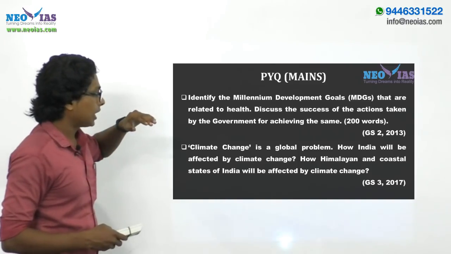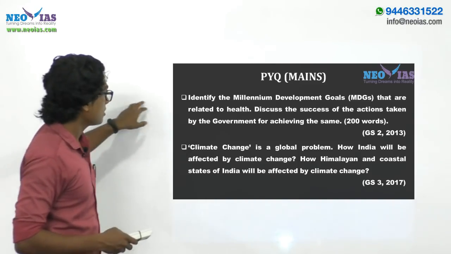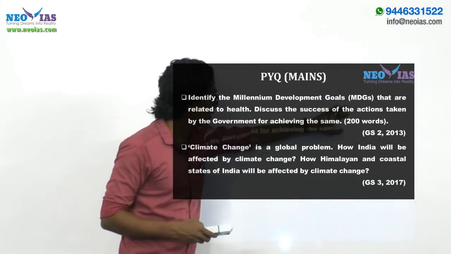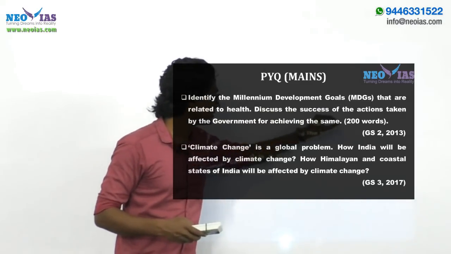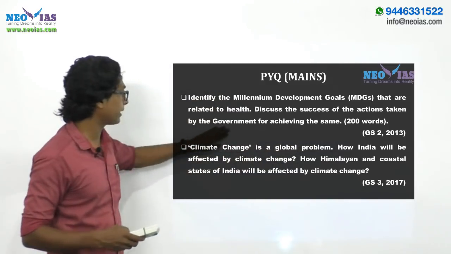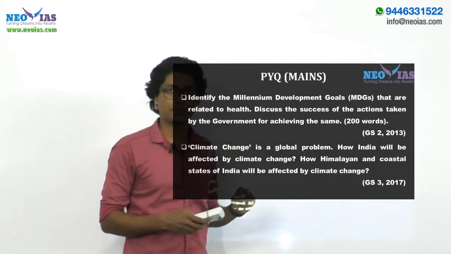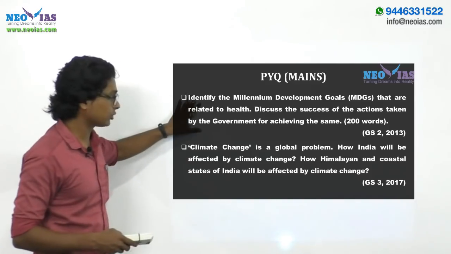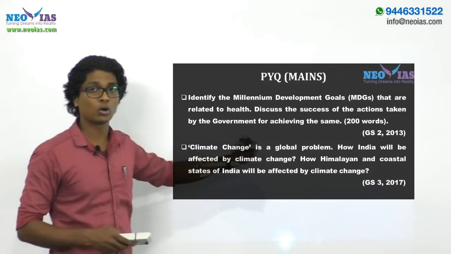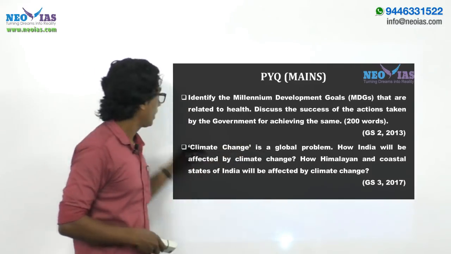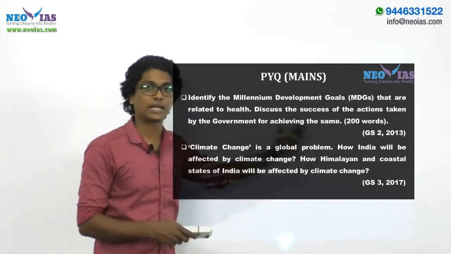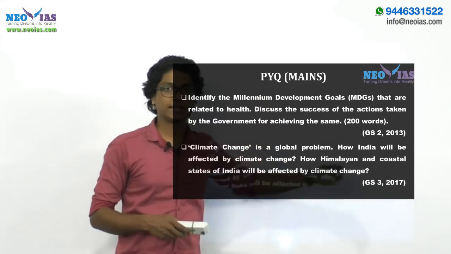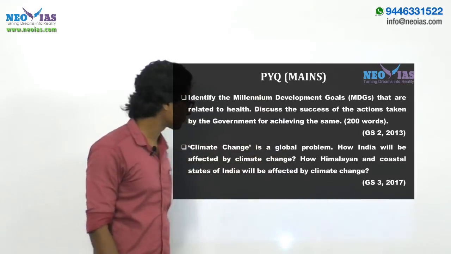Now another question from GS2, the year 2013. Identify the Millennium Developmental Goals that are related to health. Discuss the success of the actions taken by government for achieving the same. In line with this question, you can expect a question based on sustainable developmental goals. Maybe identify the sustainable development goals that are related to health or climate change, or cities or infrastructure, or any such things, right?